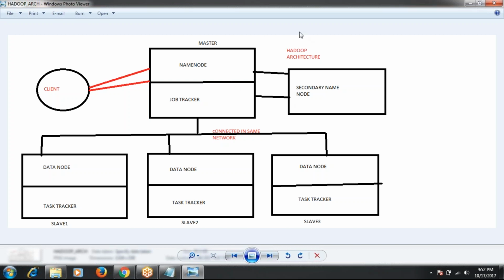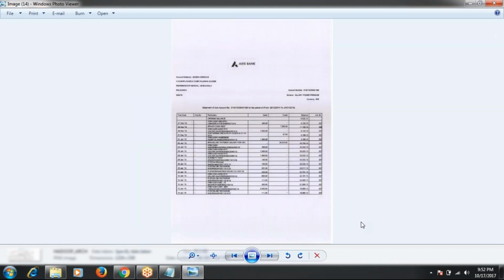For example, see this diagram. In this diagram, we have 2 master machines and 3 slave machines. This is my first master, this is my second master, and this is my first slave, second slave, third slave.